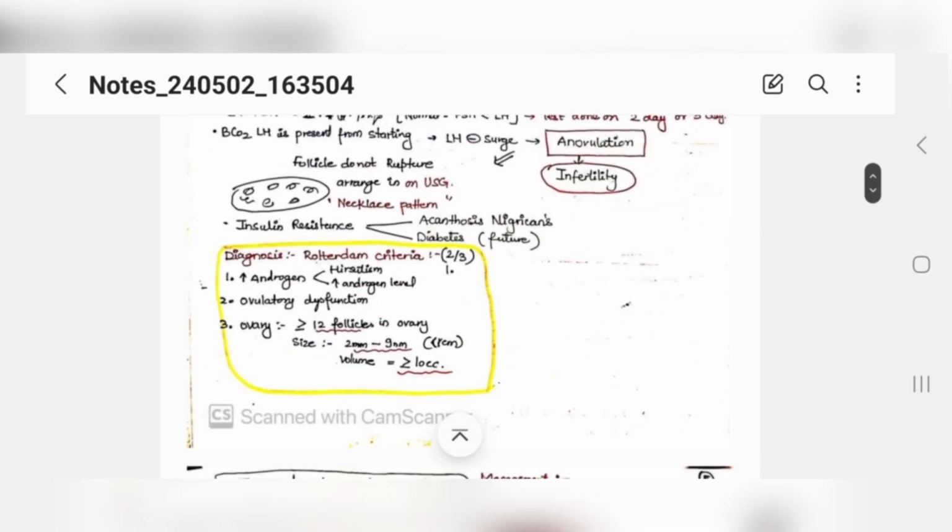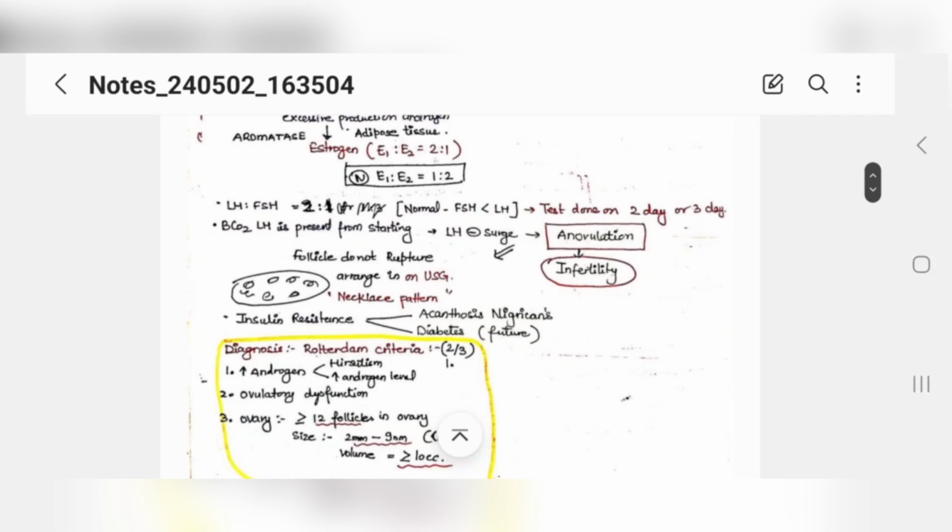For the diagnostic criteria of PCOD, we use the Rotterdam criteria. You must know this by heart. There are three things, and out of these three, two should be there to say that this patient has PCOS. The first is androgens. If there are excessive androgens, the patient will complain of hirsutism. And the patient also has ovulatory dysfunction, which means her period is not regular, comes after 1 to 2 months. Sometimes she has excessive bleeding, sometimes it takes 2 to 3 months to come for a period.